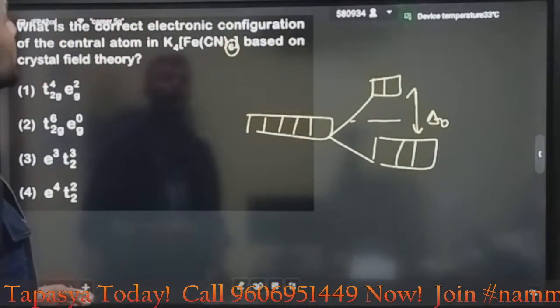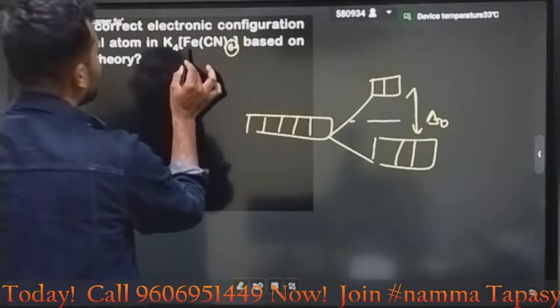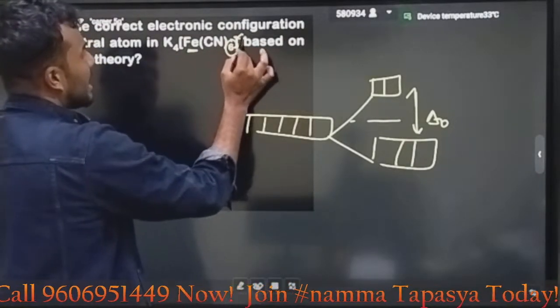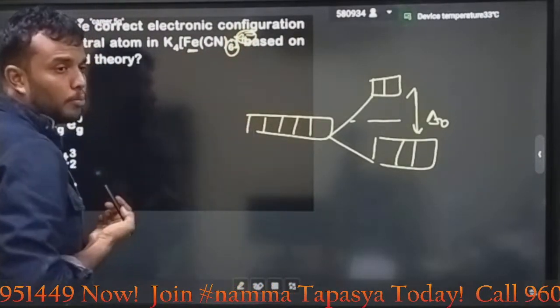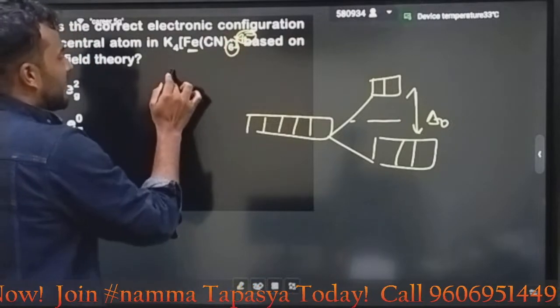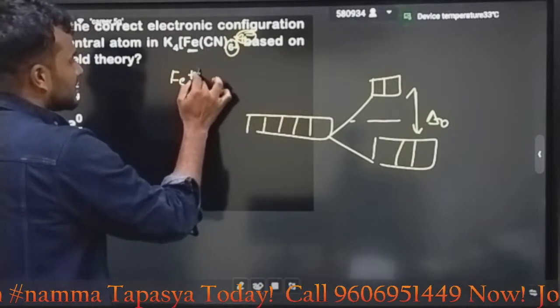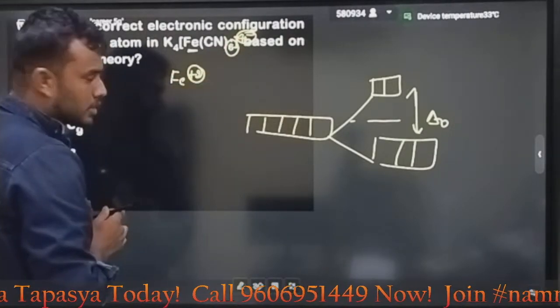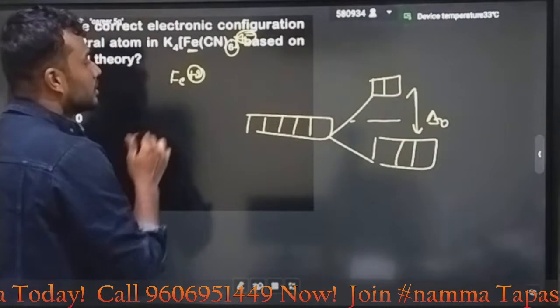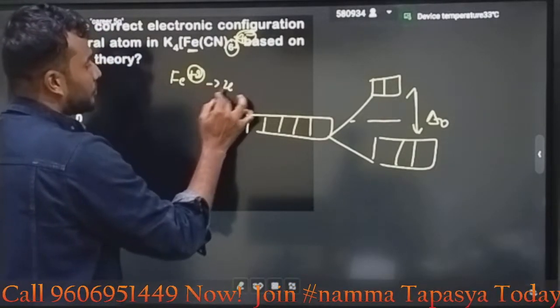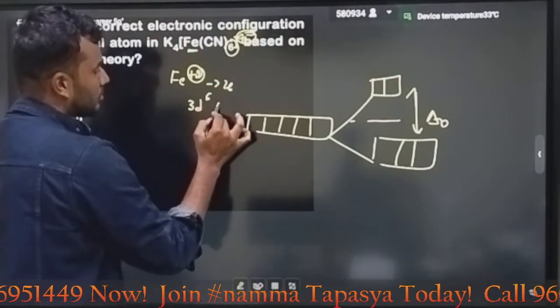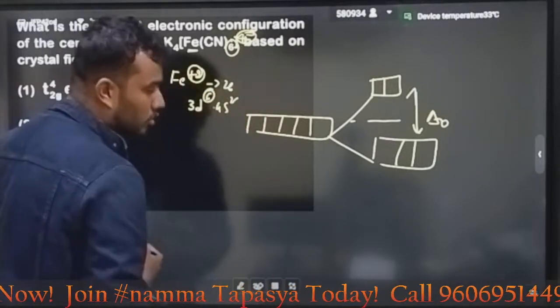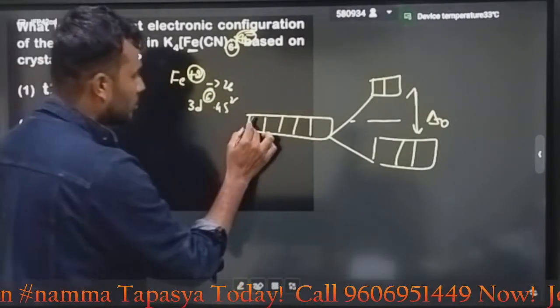Here, my dear students, look here. We need to find the oxidation state of this one. It is a negative complex ion, 4 minus. Fe is plus 2. Here the Fe oxidation state is plus 2. Totally how many electrons are there in Fe, my dear students? Total iron 26, 3d6 4s2. Remove 2 electrons, then totally 6 electrons are there. Here we have 6 electrons.